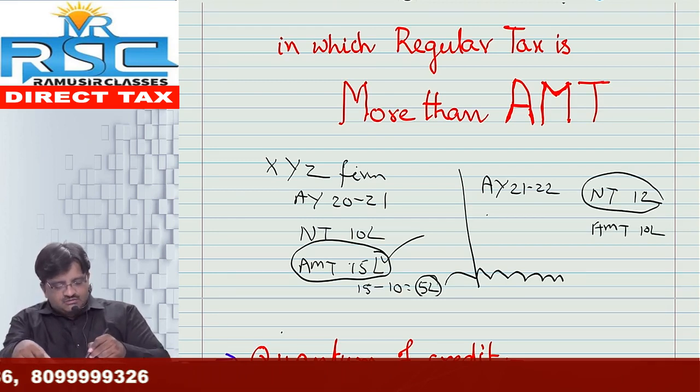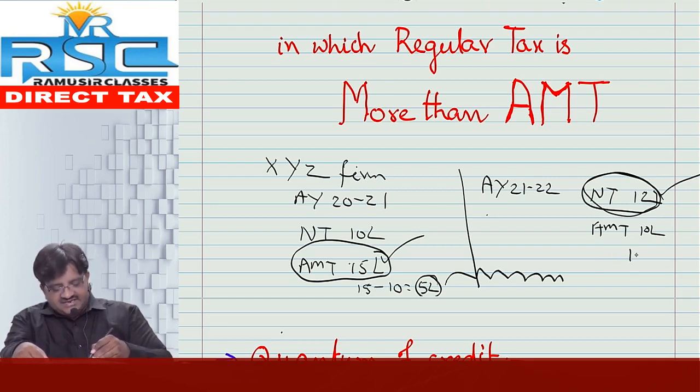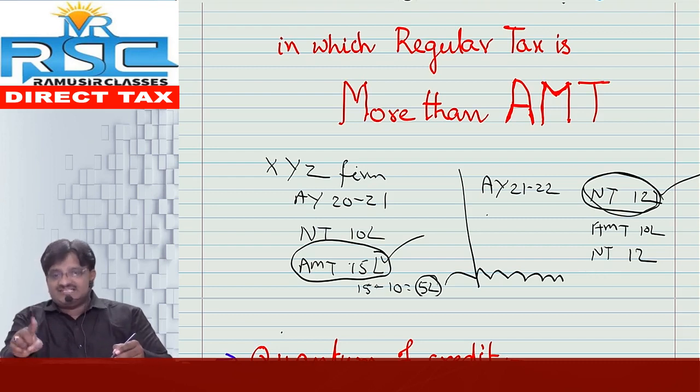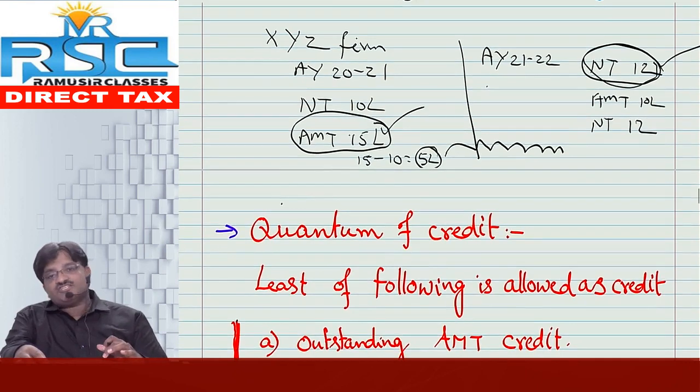Thankfully, right now I am in the normal tax bracket. That means 12 lakh. So whenever my normal tax liability is higher than the AMT, I need to pay as per normal tax. So normal tax minus, now this AMT credit I can adjust. That means in subsequent years, whatever AMT credit you had earlier can be carried forward and utilized. How much can we utilize?